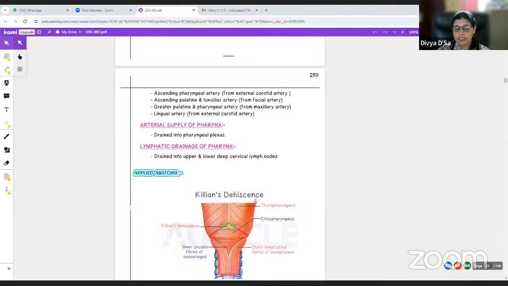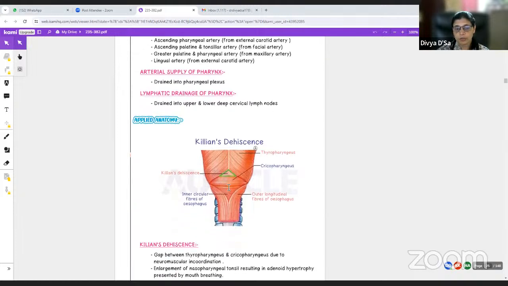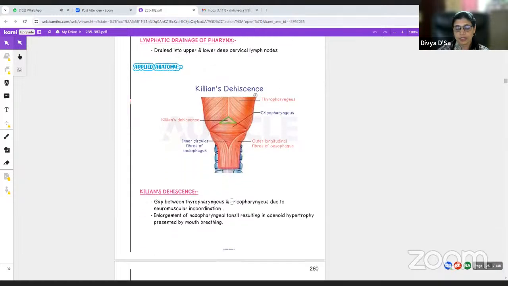So sometimes if there is neuromuscular incoordination, what happens is this mucous membrane will bulge here outside. Okay, so that is known as the Zenker's diverticulum. So basically, Killian's dehiscence is a gap between the thyropharyngeus and cricopharyngeus.